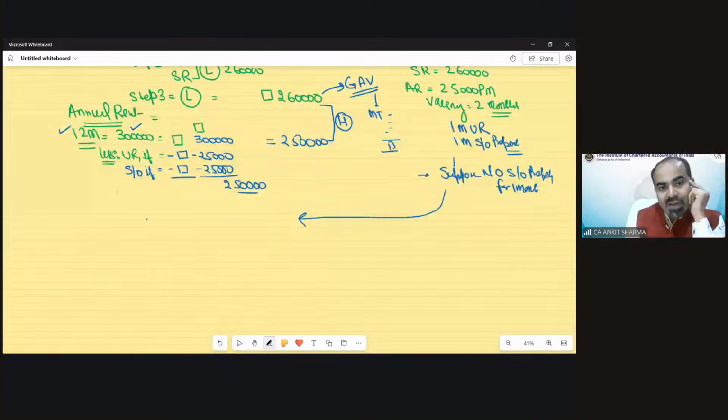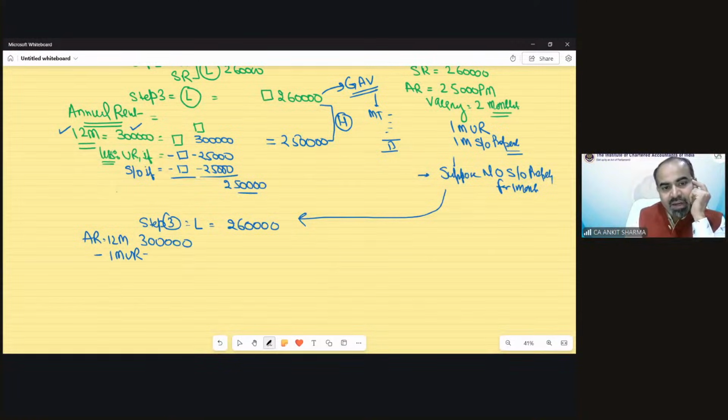The step 3 value would come as the lower value 260, same as the above case. But now the calculation will change a little bit. We will take the annual rent, 12 months, again 3 lakh. And there is 1 month unrealized rent, that is 25,000.